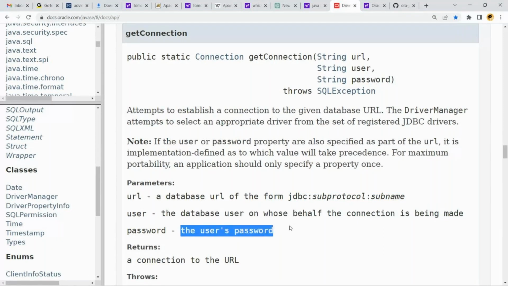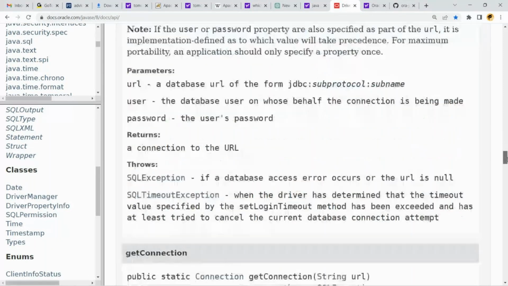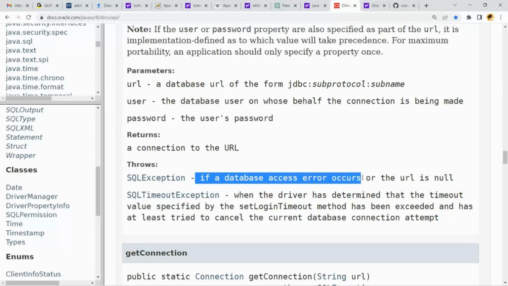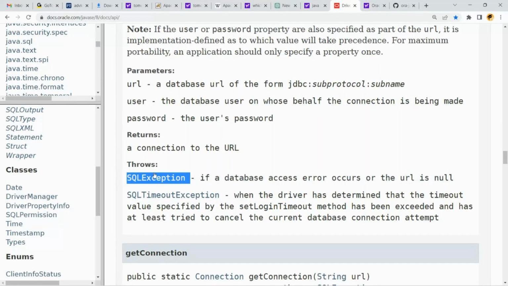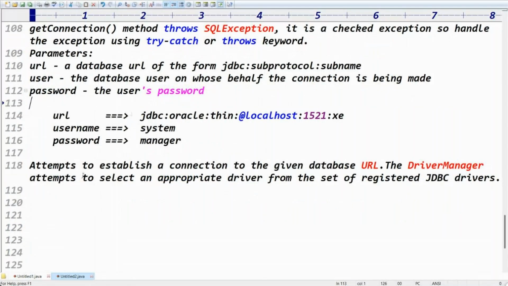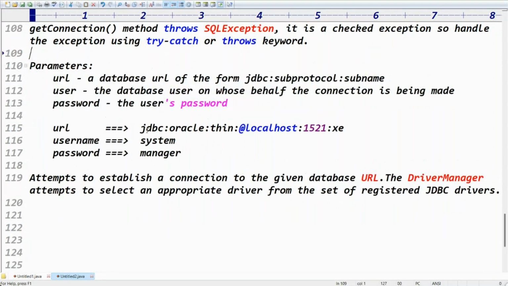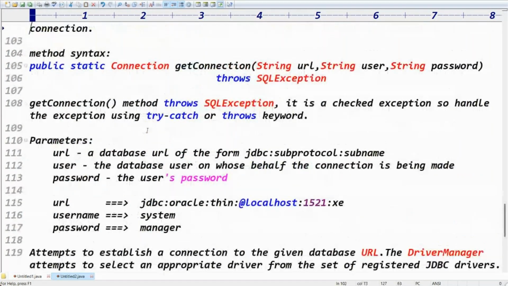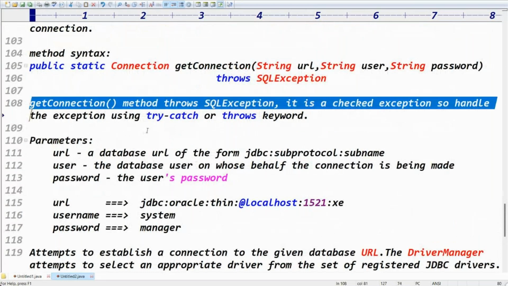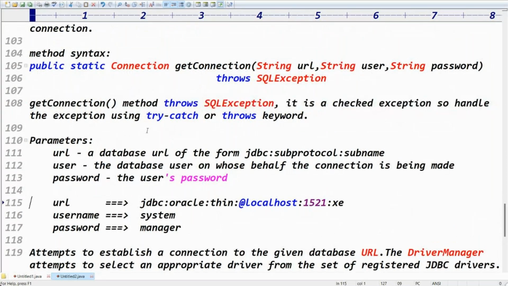It throws which exception, guys? SQLException, if a database access error occurs or the URL is null. It is a checked exception, SQLException. I think now you got some idea about these parameters, right?